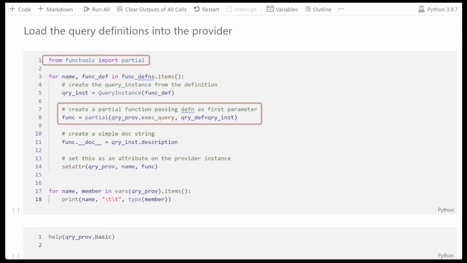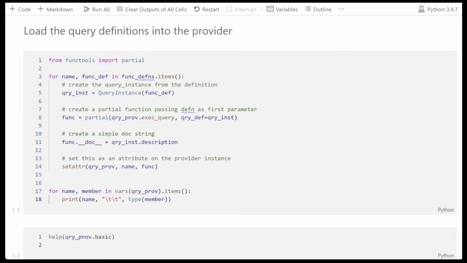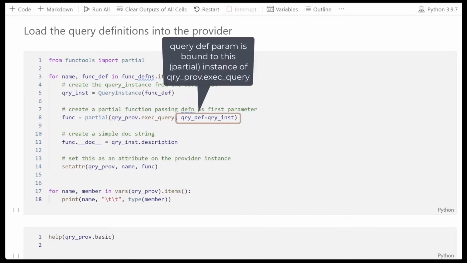The next step is where the magic happens. We import partial from Python's functools library. Now partial creates a version of the function with some of the parameters already substituted. In this case, the function we want to do that to is the exec query function, and we're going to substitute the query def parameter.